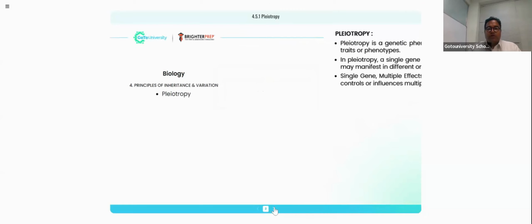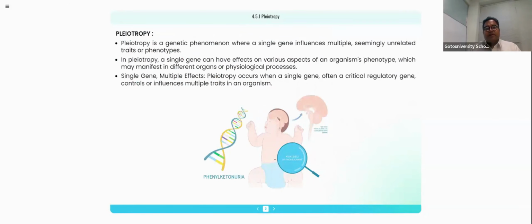This pleiotropism concept, whatever we are discussing now, we need to discuss with multiple examples. Then we'll understand it further in detail. As I already told you a number of times, pleiotropism is a genetic phenomenon. It's not a genetic disorder. Many students keep in mind that it is a genetic disorder, but that is not exactly correct. It is a genetic phenomenon, right?